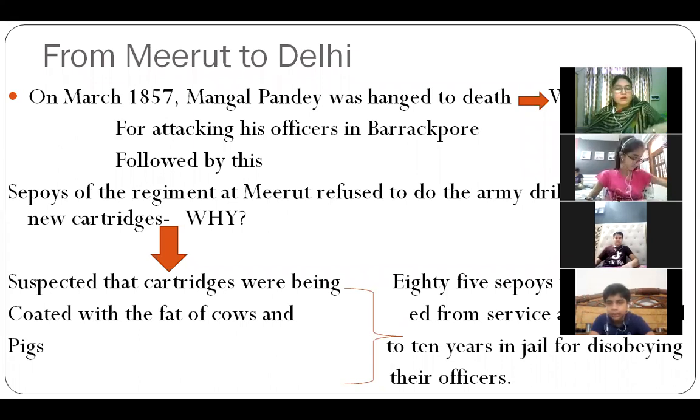So they were so angry from inside. They were furious at this behavior, how could they do that? So that's why they joined together and went to the jail. They attacked the British officers, they beat them, and then they got those 85 sepoys back and released them. It is written there in the second paragraph.